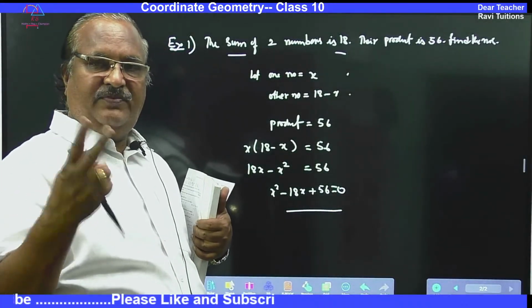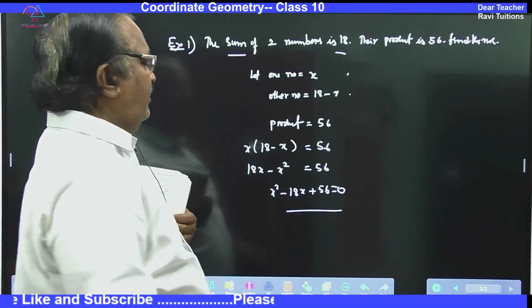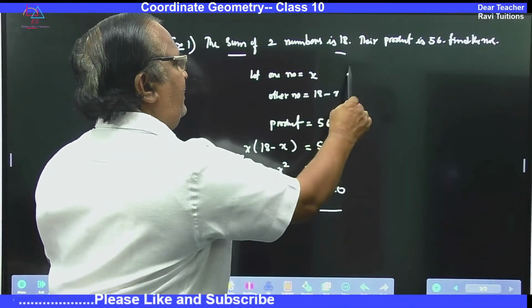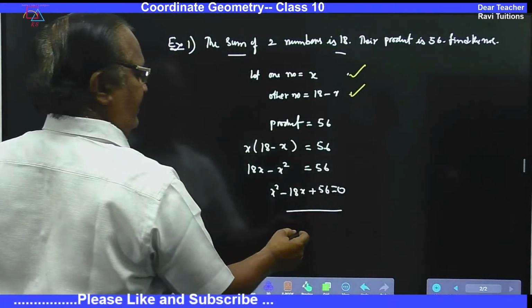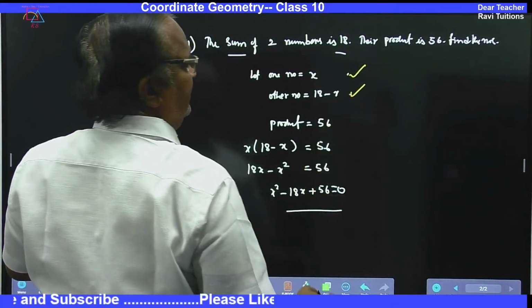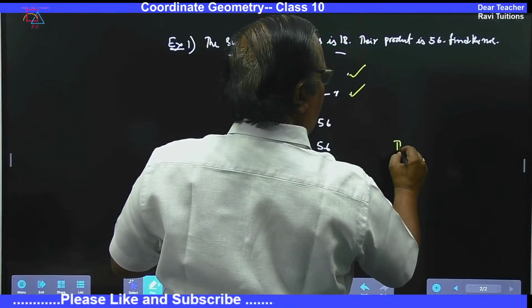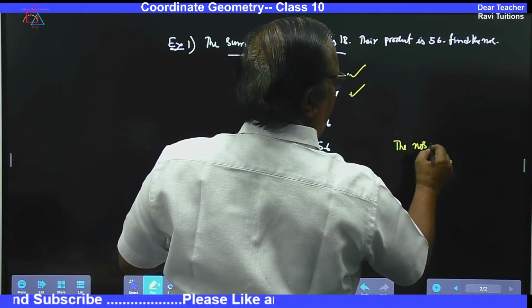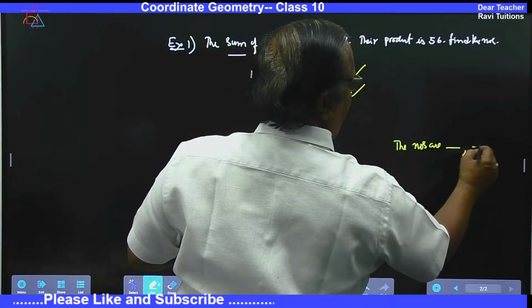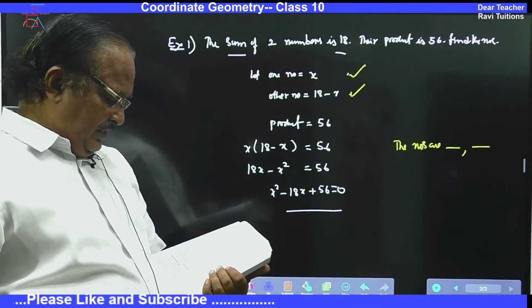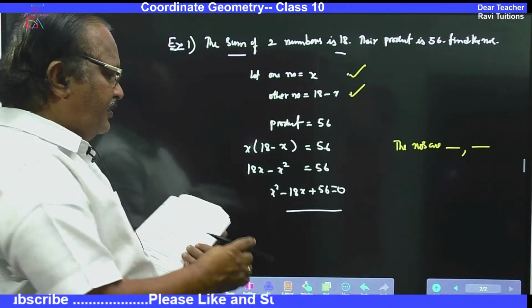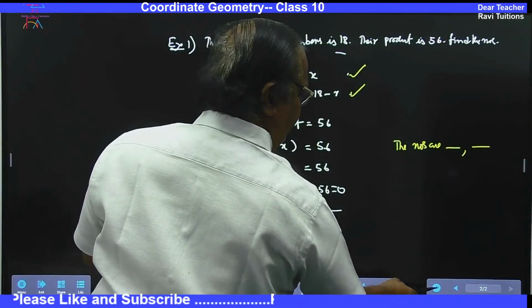x will have two different values, right? After getting the values of x, put them here. So the final conclusion should be like this: the numbers are dash and dash. Okay, so that should be there. Let me take up one more question.